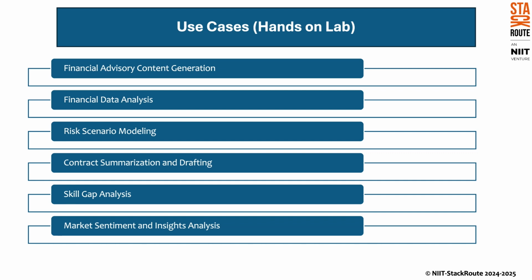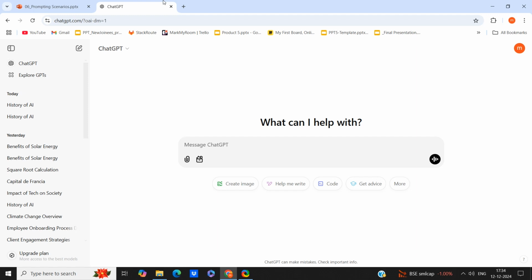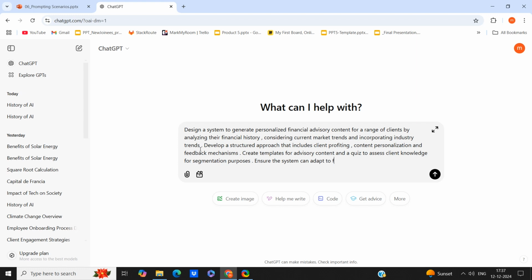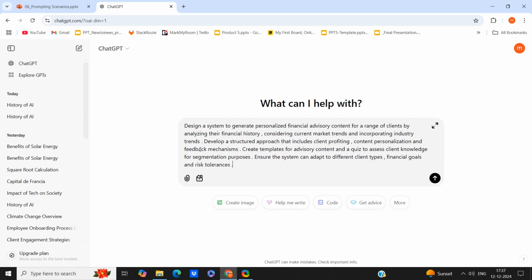Now, let's go to ChatGPT and see how it will work this out. Let's give the prompt. The prompt says, design a system to generate personalized financial advisory content for a range of clients by analyzing their financial history, considering current market trends, and incorporating industry trends.